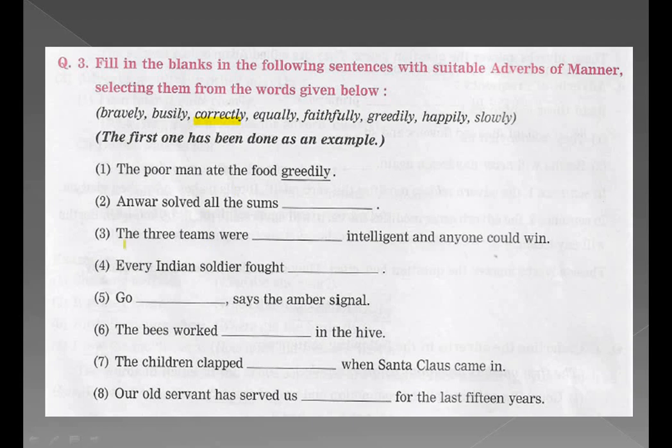Next, number 3. The 3 teams were dash intelligent and anyone could win. So the third answer is equally. The 3 teams were equally intelligent and anyone could win. Have you followed, children? Solve the remaining ones on your own.